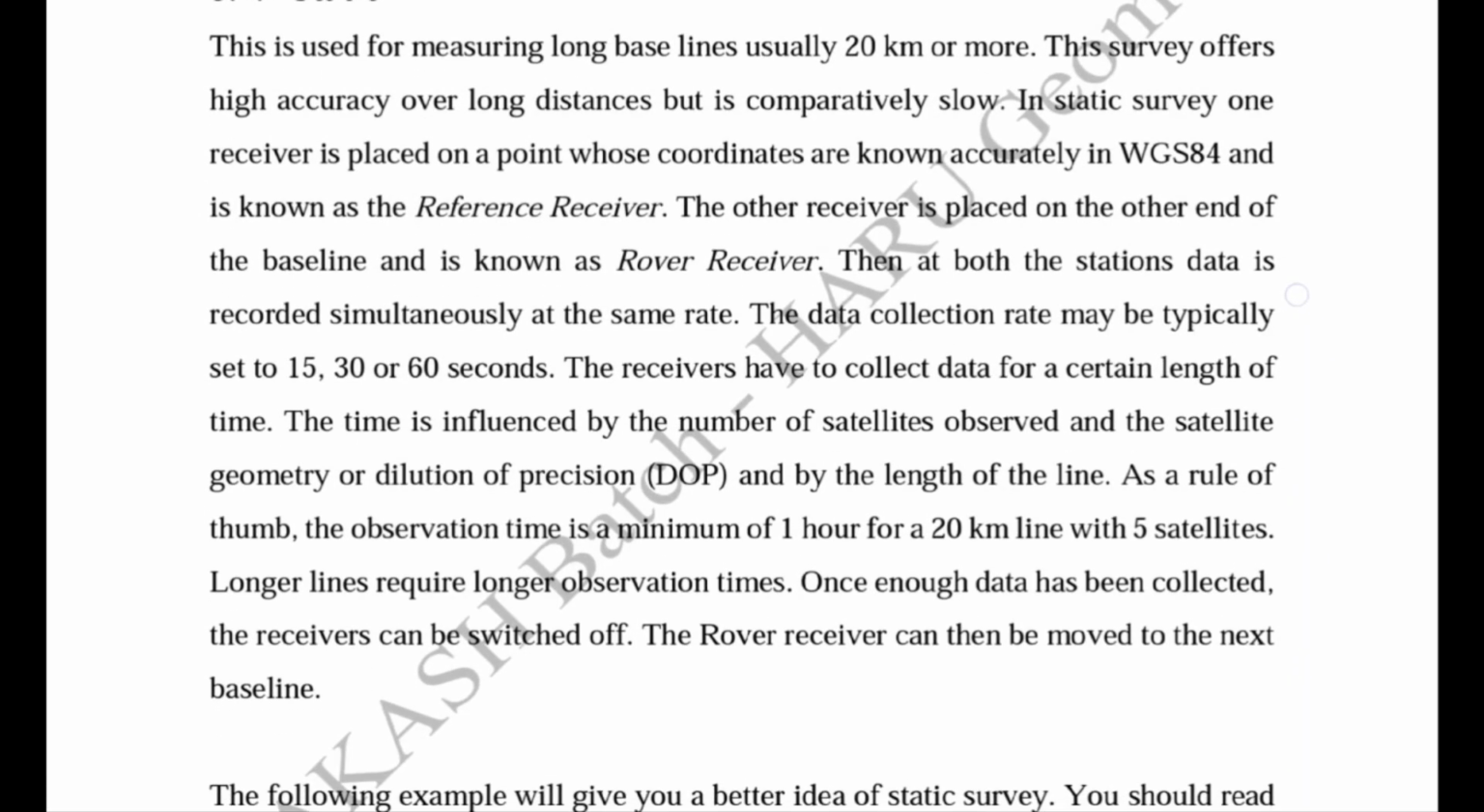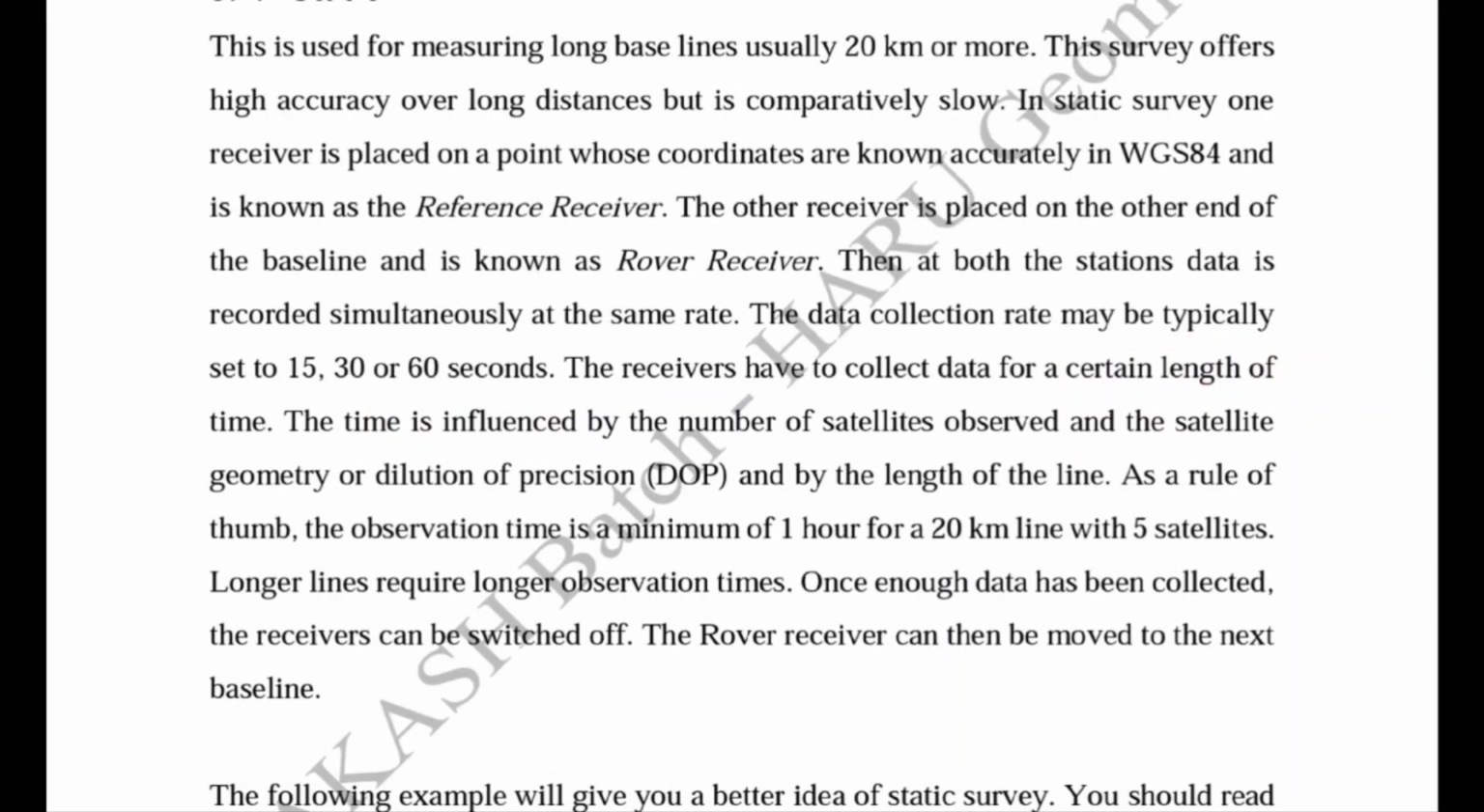These receivers record data simultaneously at the same rate, and this data collection rate may typically be set to 15, 30 or 60 seconds in the static technique. The receiver has to collect data for a certain length of time, meaning how much time is required to place the receiver on the unknown point. This length of time generally depends on the number of satellites observed and the satellite geometry, that is, the dilution of precision, and it can be influenced by the length of the line.